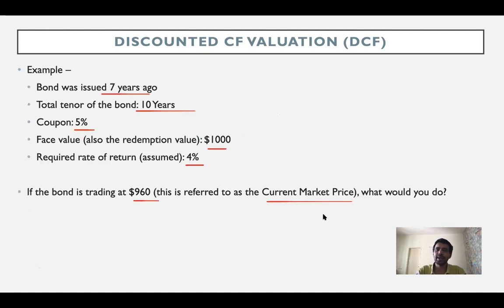And then we saw a very quick example wherein we had a bond with a 3-year maturity. We had a coupon of $50 and a redemption value of $1,000 and the required rate of return being 4%. We calculated the value of the bond to be 1,027, 1,028. We then compared it with the current market price and then decided whether to buy or sell the bond.